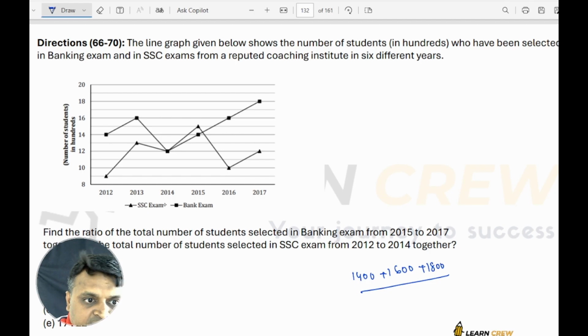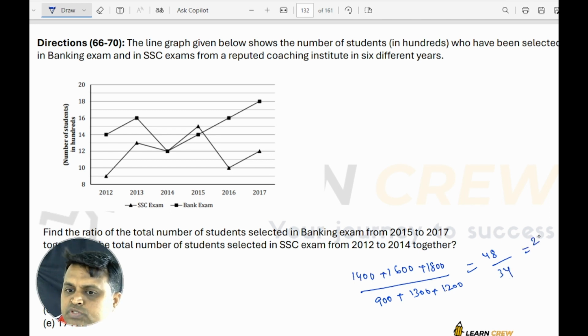From 15 to 17 in banking, and 12 to 14 in SSC, how much? It is 900, 800 and then 1300 and 1200. So 2 zeros cancel. 14 plus 16 plus 18 is 48. 9 plus 13 is 22, 22 plus 12 is 34. So it is 24 is to 17, where you have option A.